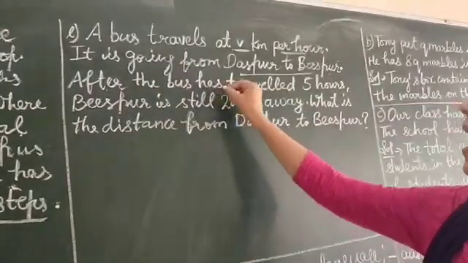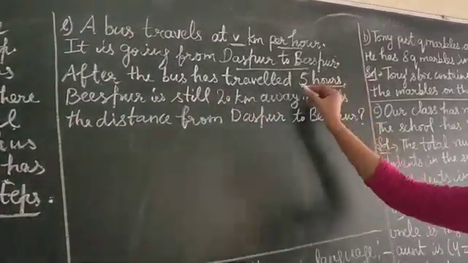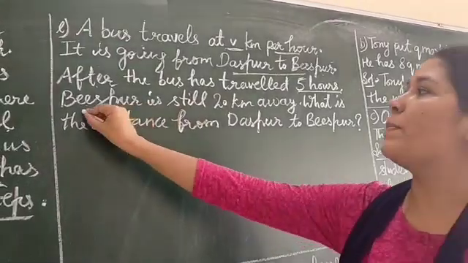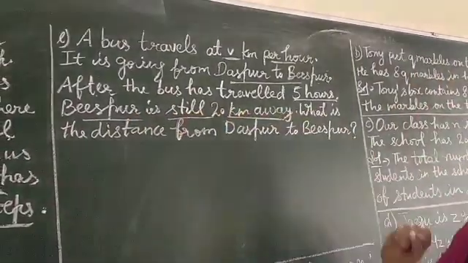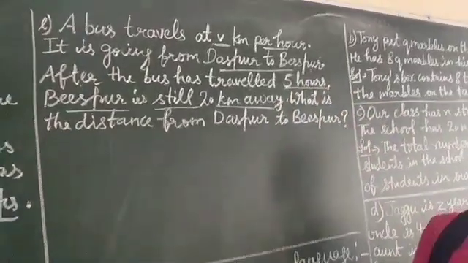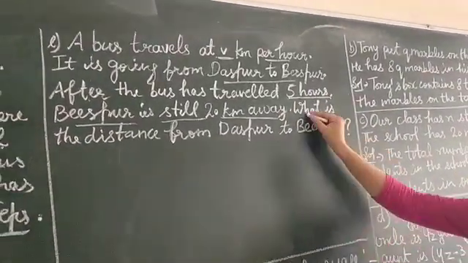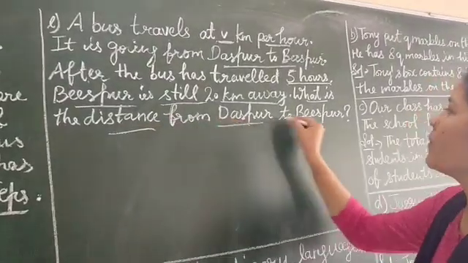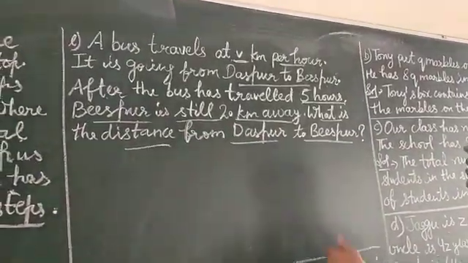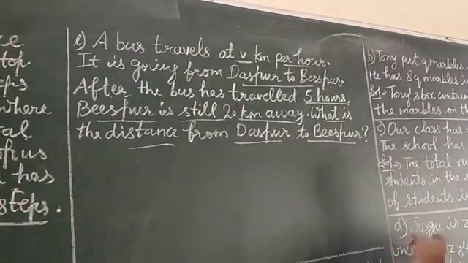After the bus has travelled 5 hours. 5 hours travel करने के बाद बस बीसपुर से still 20 किलोमीटर अवे. अभी भी 5 घंटे के बाद भी बीसपुर अभी 20 किलोमीटर दूर है. तो what is the distance from दासपुर to बीसपुर? तो you have to tell total distance from दासपुर to बीसपुर.